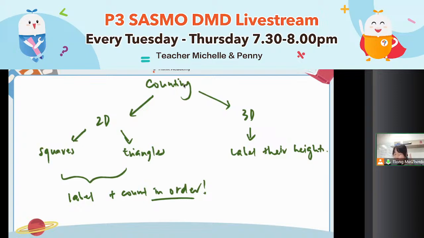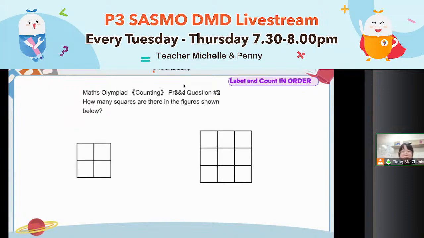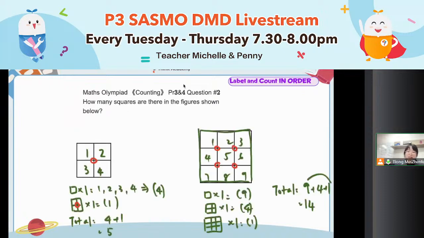Any one of you want to know how to solve just now the question, the square? Any one of you want to know what is the fast method for this one? If you want to know, you can type a 2. I will explain what is the fast method for this. If you are fine with this method, totally no problem. Okay, I see some 2 here. Okay, what is the fast method for this square?